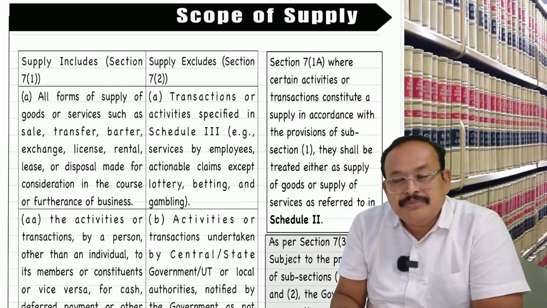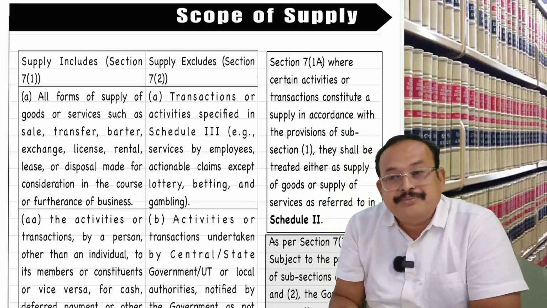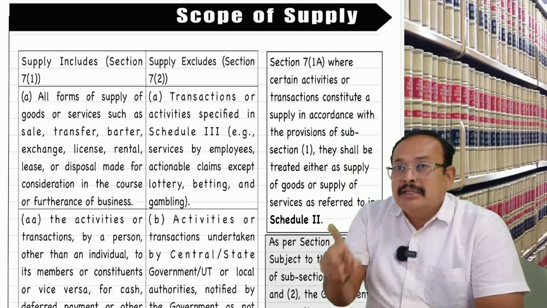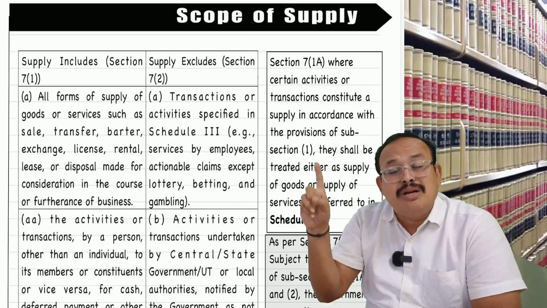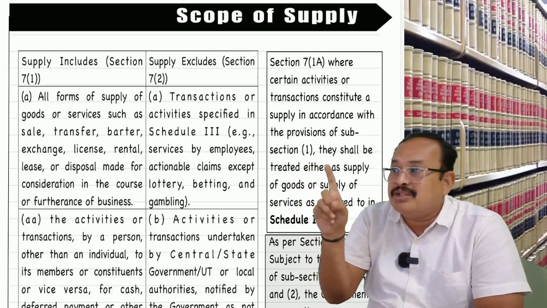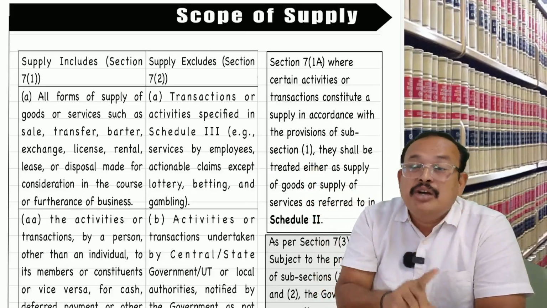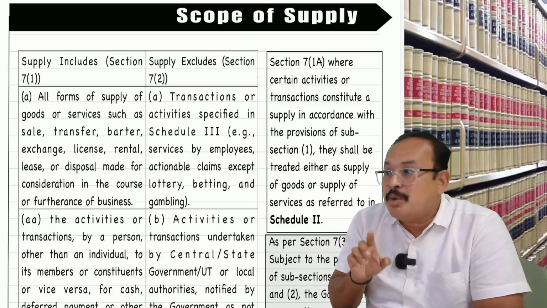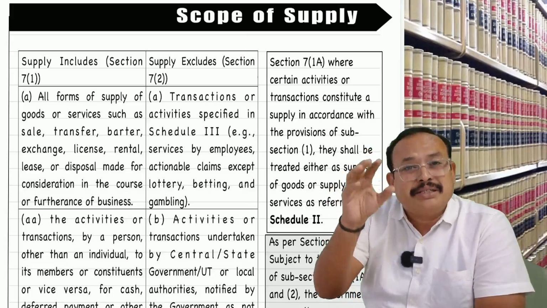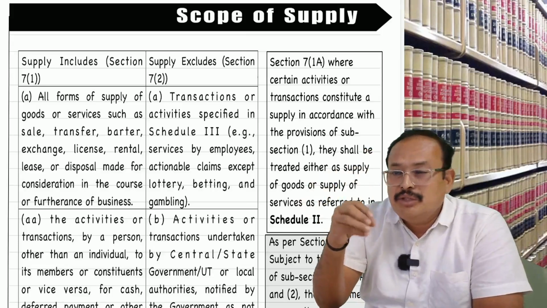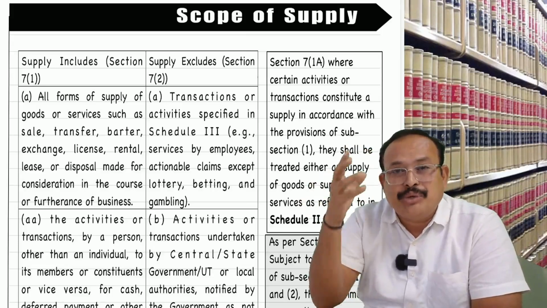Thereafter, point number 7: supply of goods from non-taxable territory to non-taxable territory without entering into taxable territory. It is supply excludes. If you want, I will give an example to you here.